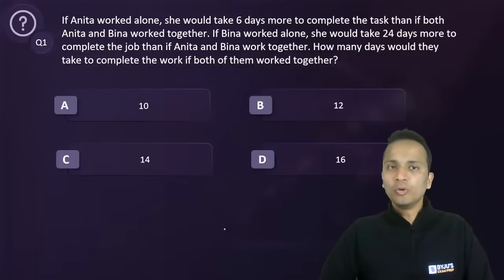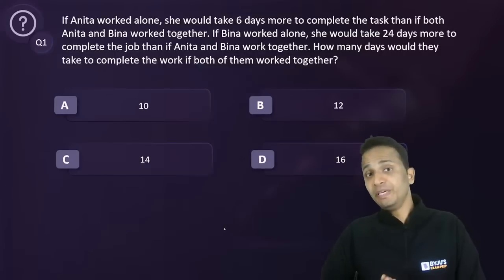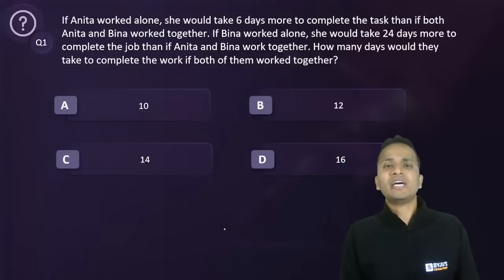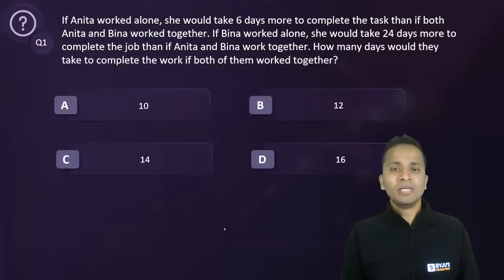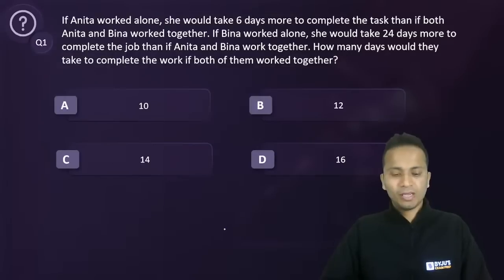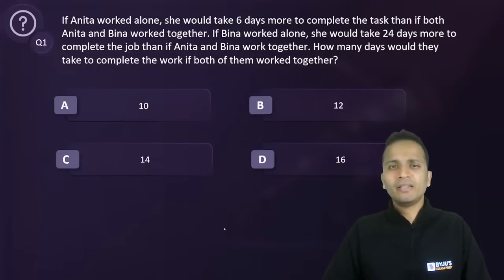If Anita worked alone, she would take 6 days more to complete the task than if both Anita and Beena worked together. If Beena worked alone, then she would take 24 days more to complete the job than if Anita and Beena worked together, right? So the question is, how many days would they take to complete the work if both of them worked together? A very simple question to start with, right? So it's just the amount of solving that will be required in this question.